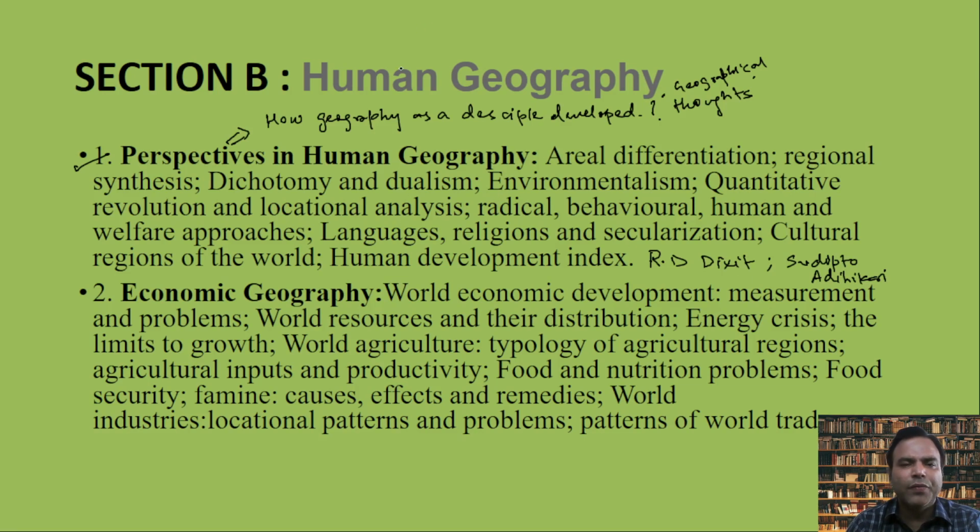For general human geography, the Rupa Publication Made Easy series is okay. For socio-economic geography, you can read it just like a novel. But for economic geography, go with the Majid Hussain textbook, where you read economic aspects like agriculture, industries, resources, trade, the problems associated with them, and their measurement.